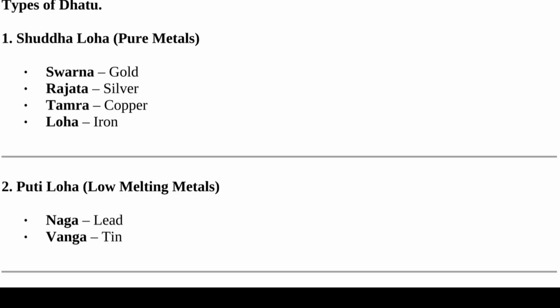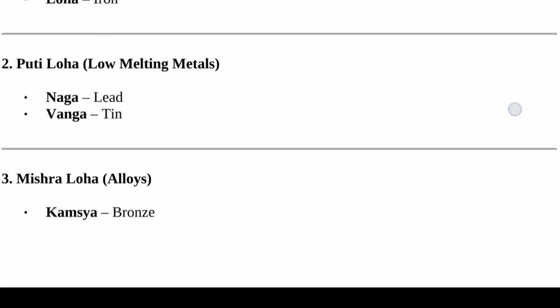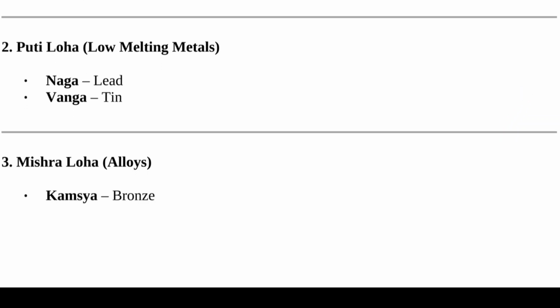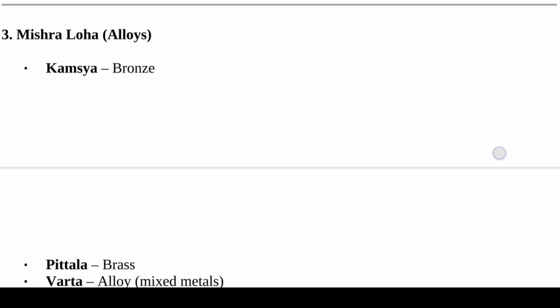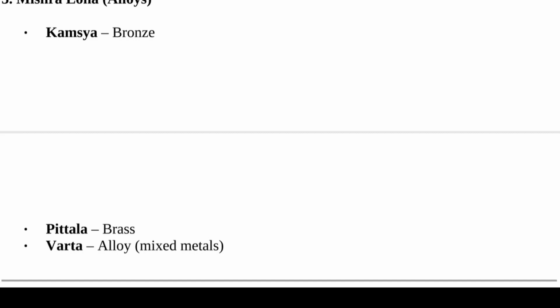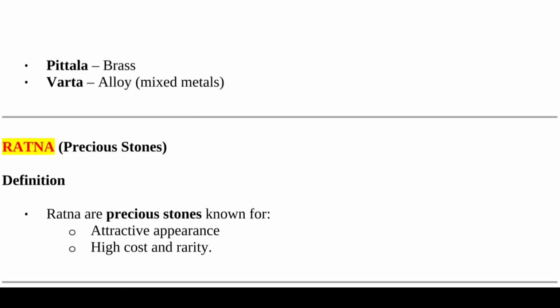Types of Dhatus. First is Shuddha Loha, that is pure metal, for example Swarna, Rajat, Tambra and Loha. Second is Puti Loha, that is low melting metals, that is Nag and Vanga. And third is Mishra Loha, that is alloys. Here examples are Kansya, Pittal and Vartaloha.